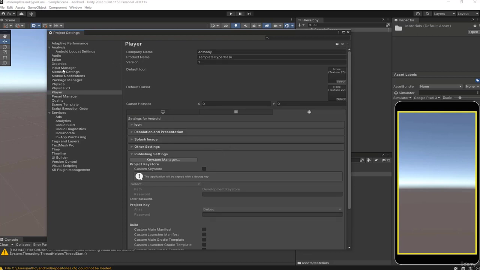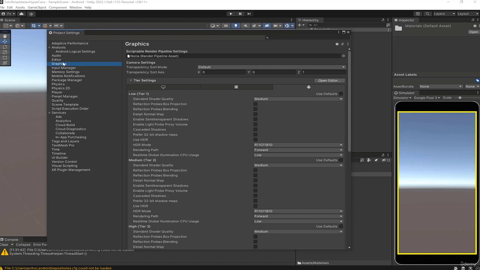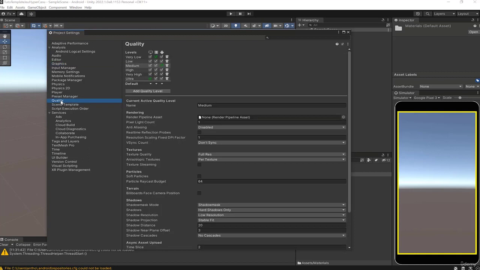I'm just going to go look in graphics. No, in quality, sorry. I'll just look at the quality settings. So this is Android. We're staying in medium. By default on Android, we're in medium. I'm going to leave it like that. This will allow you to have medium quality. You have low quality or high quality. In fact, we have several levels of quality.